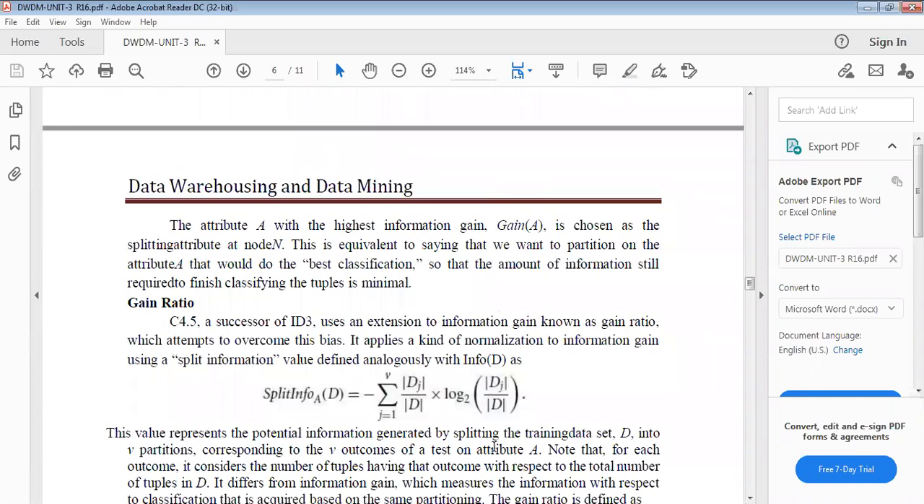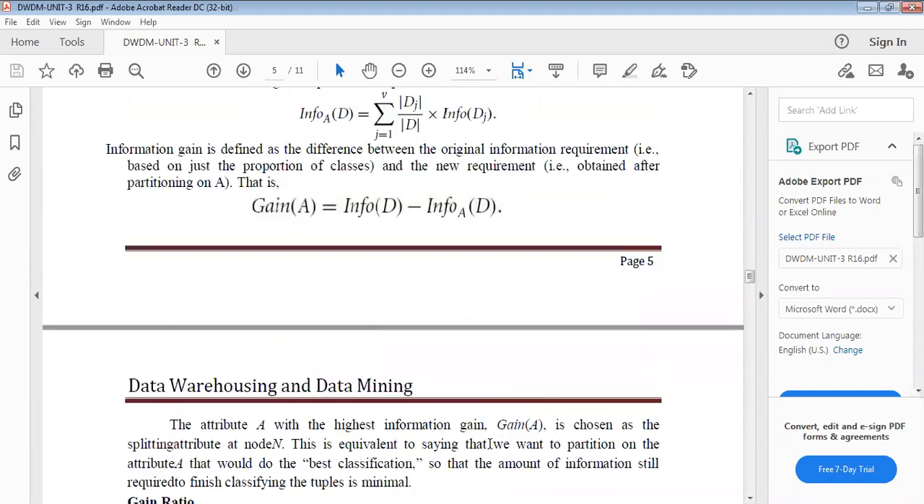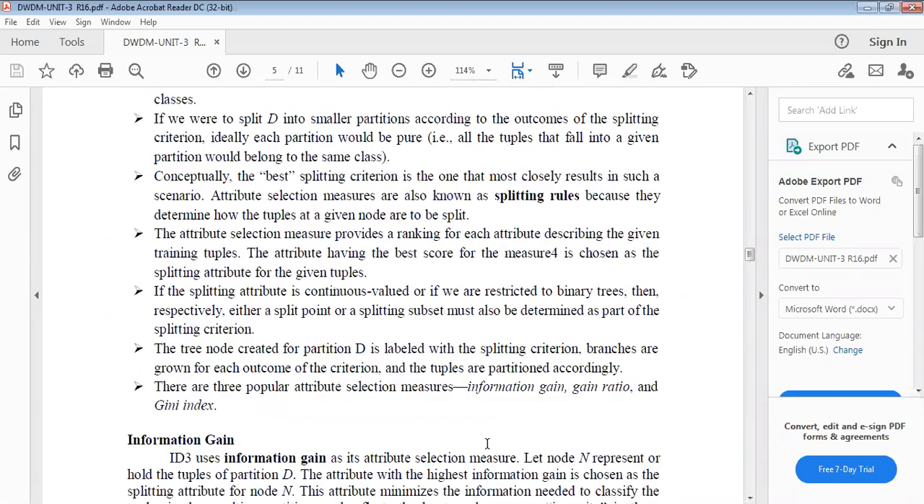The other two concepts, gain ratio and Gini index, we will continue in the next class. If you have any doubts, please write on the chat box.